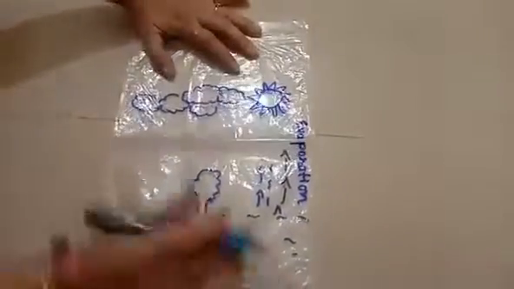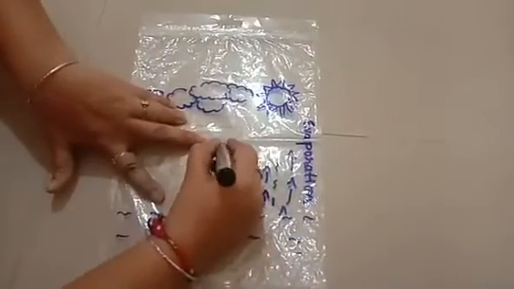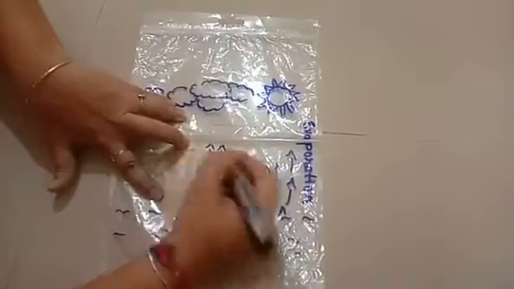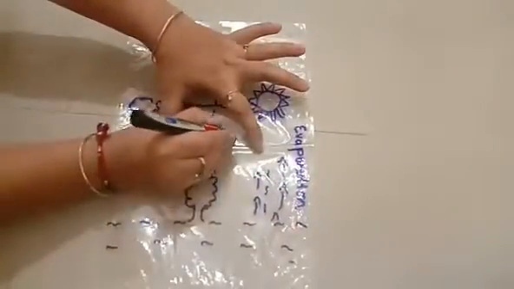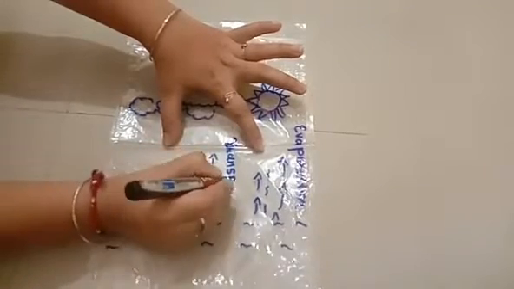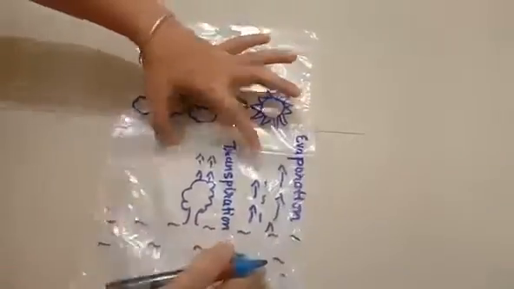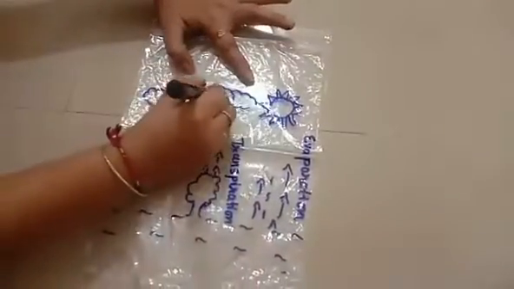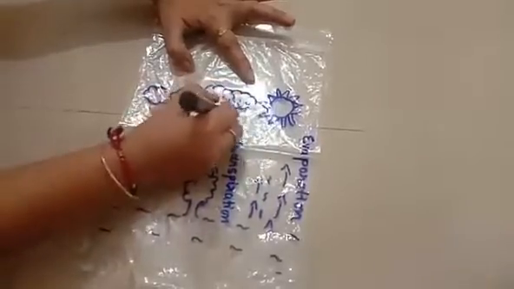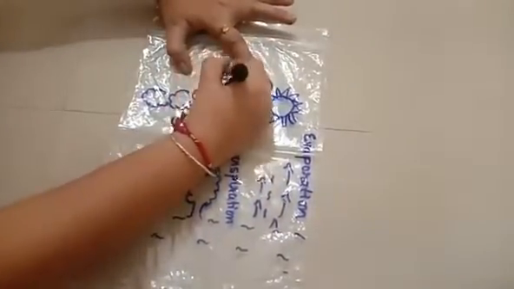Then from the tree, again draw upward arrows and write transpiration. Then here in the clouds, make tiny drops like this. So it will show condensation.